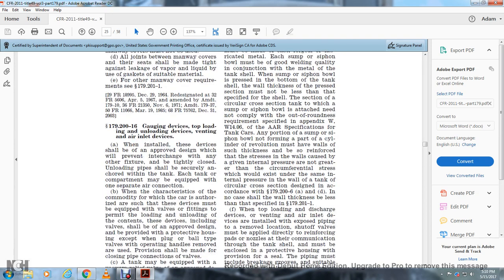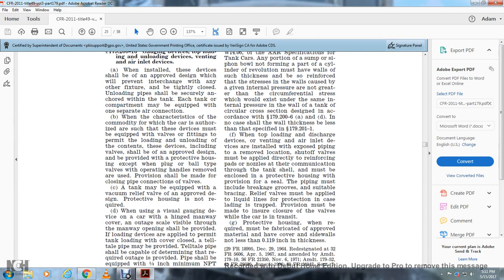Any portion of the sump or siphon bowl not forming a part of the cylinder through revolution must have walls of such thickness, or be reinforced, so that the stress in the walls caused by the given internal pressure is not greater than the circumferential stress which would exist under the same internal pressure in the wall of a tank of circular cross-section designed in accordance with 179.206 A and D. And in no case shall the wall thickness be less than specified in 179.201-1.